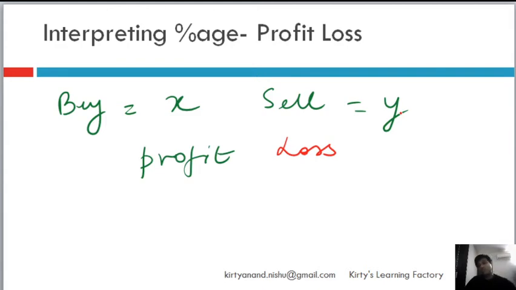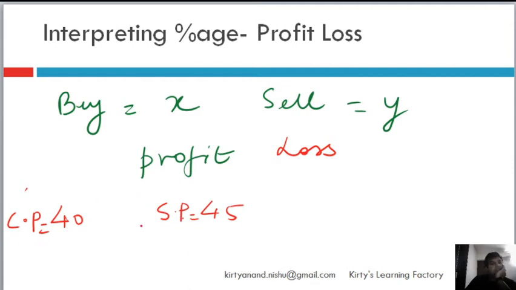And what would you tell me now, if I had to calculate the profit percentage, let's say I buy something for 40 rupees and I sell it for 45 rupees. Whatever is the buy price is known as CP, cost price, and whatever price we sell it at is called SP, which is selling price.